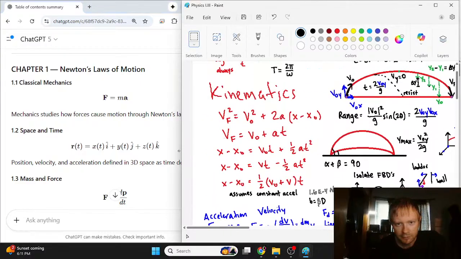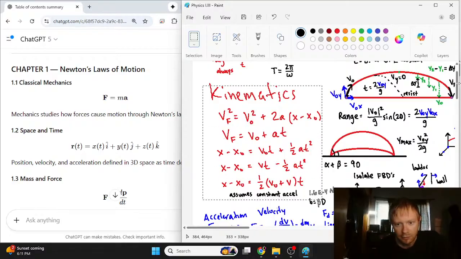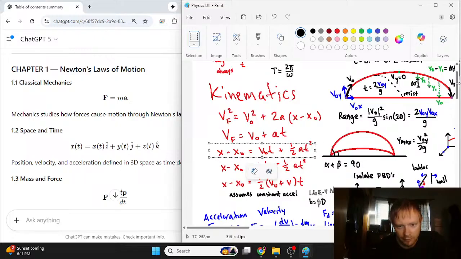So let's consider the kinematic equations here. These are like five equations. You've got v final squared equals v naught squared plus 2a delta x. Vf equals v naught plus at. And then probably the most important one that we always need to use is this one, delta x equals v naught t plus 1 half at squared. Usually this is the most important, although this one's really important, and also this one's pretty important, because they each have a specific purpose.